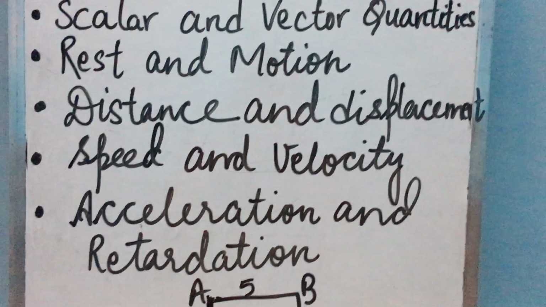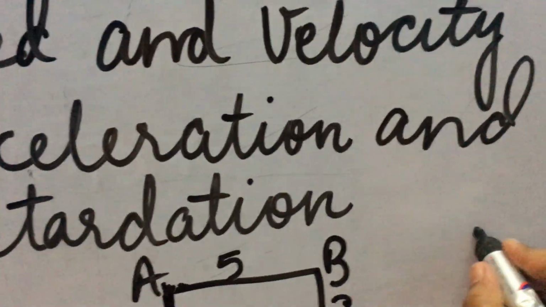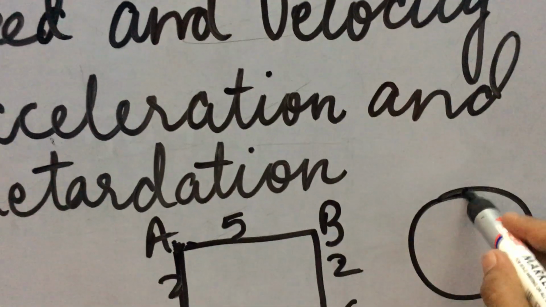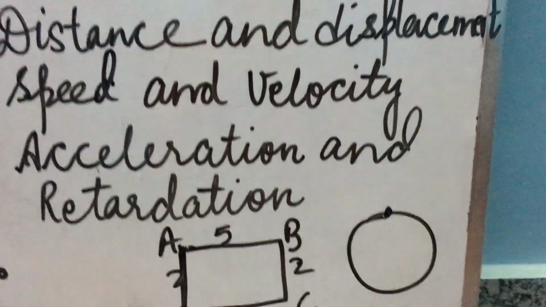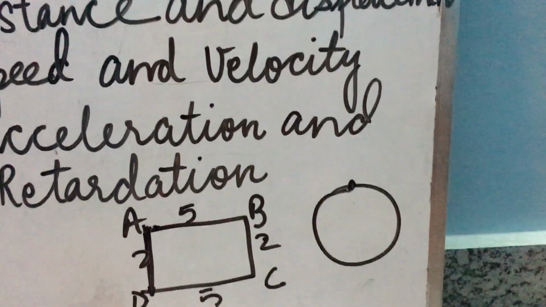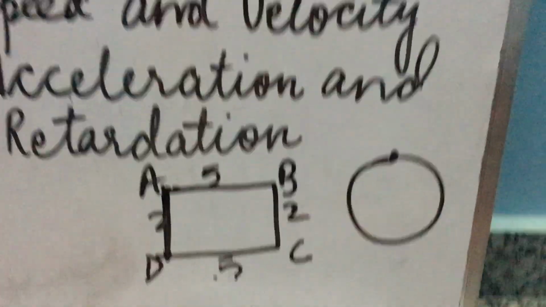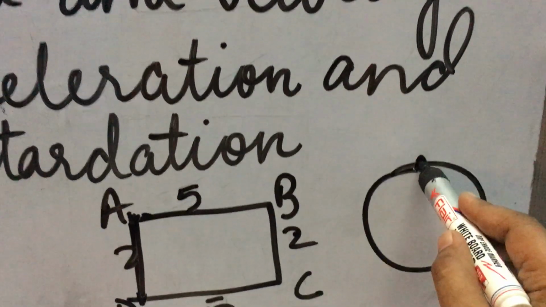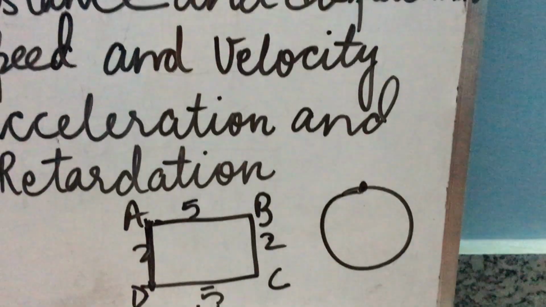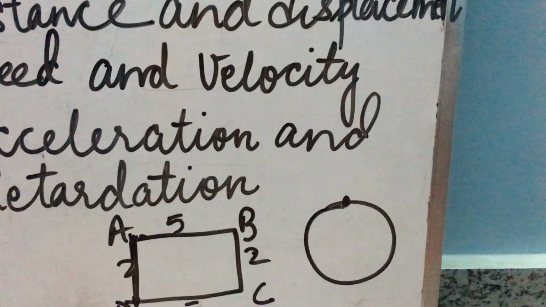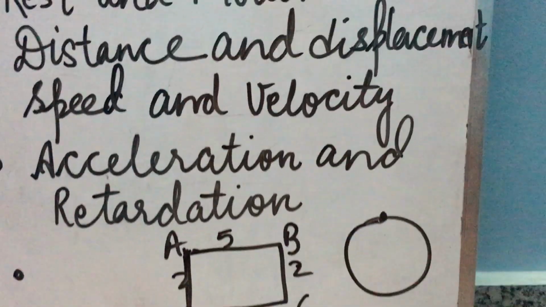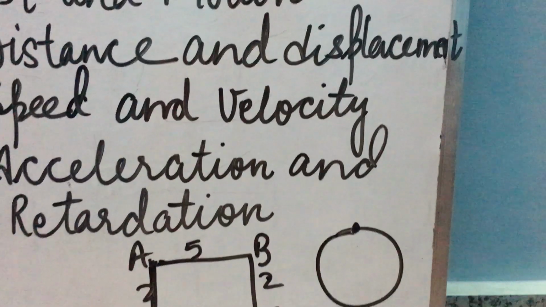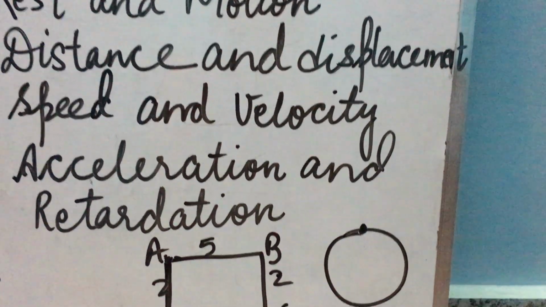For example, if a body is moving along a circular path, what is the distance covered by that body? The circumference of the circle, which is 2 pi r. But what is the displacement? It starts from this position and again comes to this position. That means final position minus initial position is 0. So while moving in a circular path, the displacement is 0, but the distance is not 0. So distance may not be 0 even if displacement is 0.